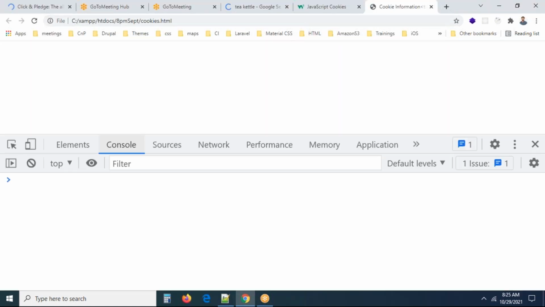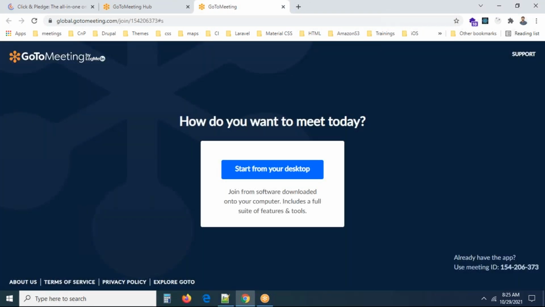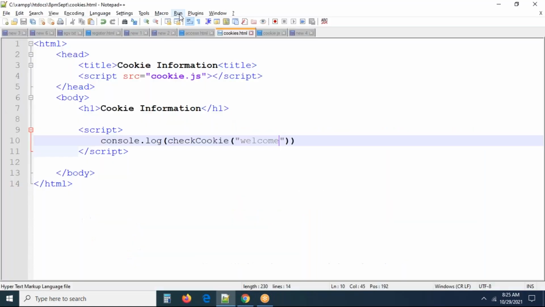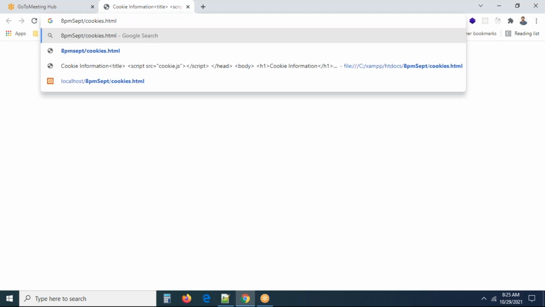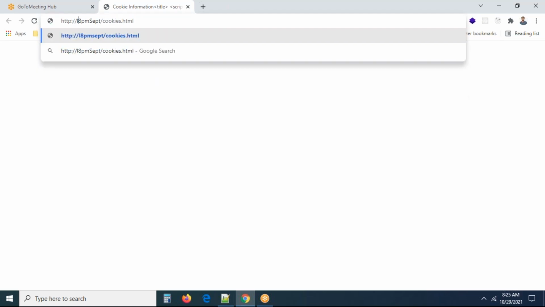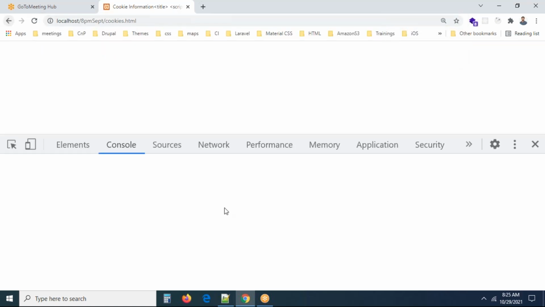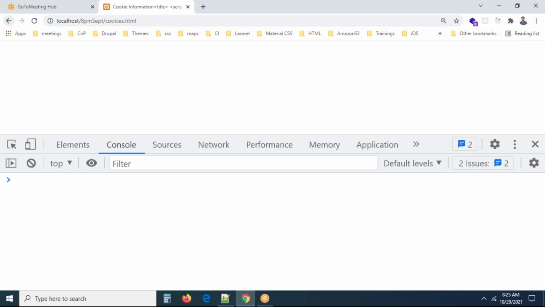So am I getting anything? I'm not getting anything, guys. Oh, sorry. One minute, let me run the file. Okay, you have to run the file with the protocol actually. Then only it will work. http://localhost, this is my local server. I'm running this. Let me check now. I'm still not getting anything. First of all, the script is included.